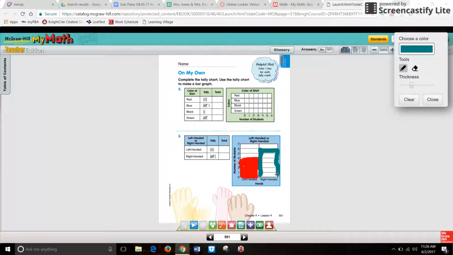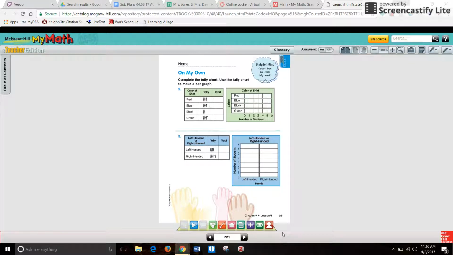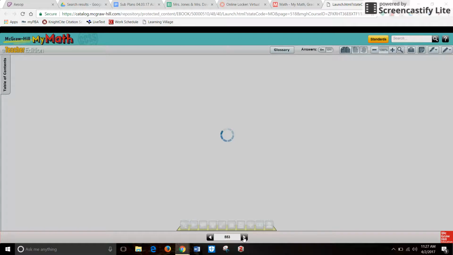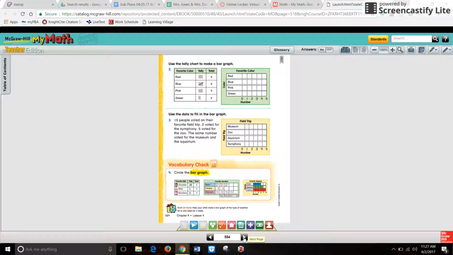So in bar graphs, you typically use different colors or different ways to color it in. Like if I color one horizontal, I'll color the other one vertical. So when you look at a bar graph, it's really easy to tell who had the most. Right-handed had the most. All right, now we're going to skip to the homework page, on the back side of that homework page. Now, again, this is just the practice. When you get to your math packet, it will be a little bit different.